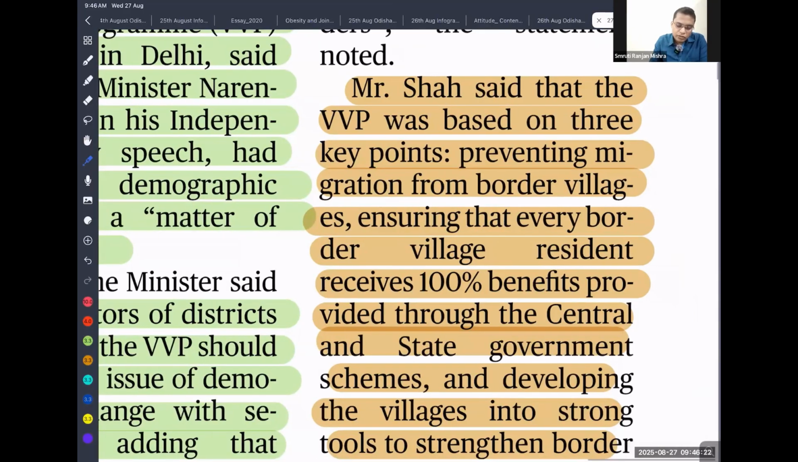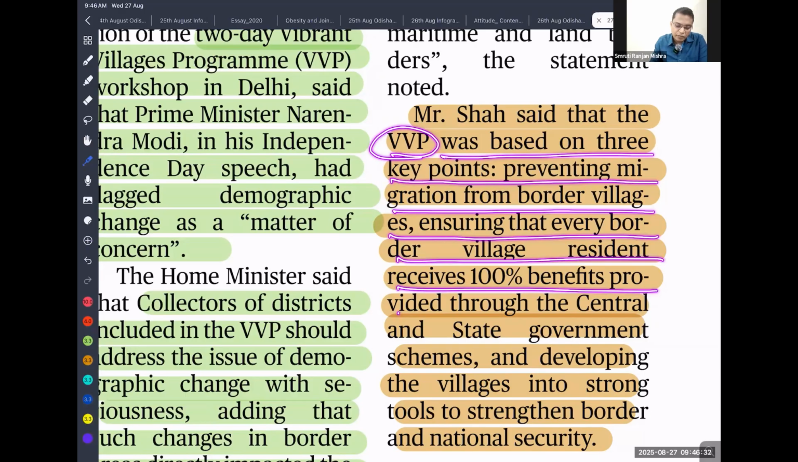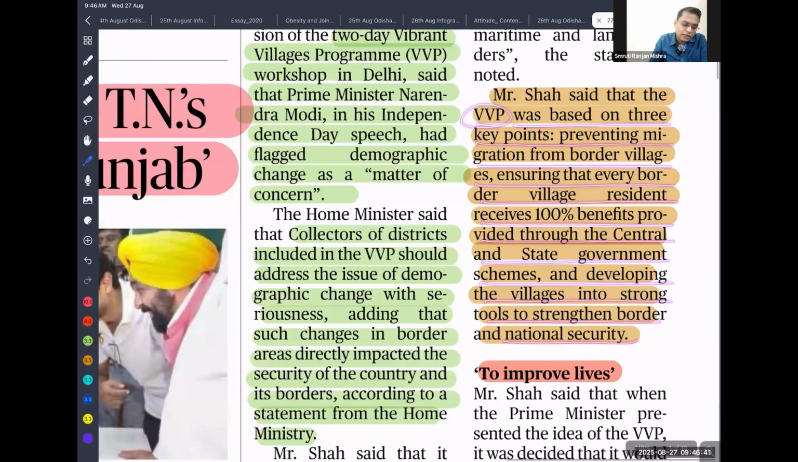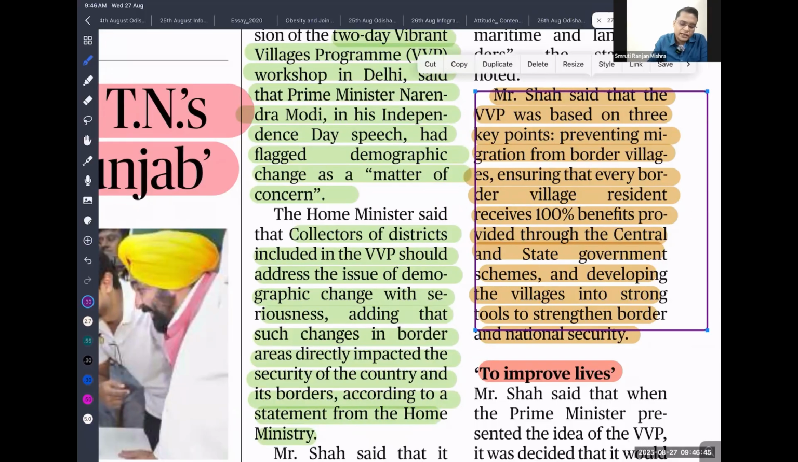You can see that the Vibrant Villages Programme was based on three key points: preventing migration from border villages, ensuring that every border village resident receives 100% of the benefits provided under central and state government schemes, and developing villages into a strong tool for strengthening border and national security. This is the objective of the Vibrant Villages Programme. Please read it very carefully.